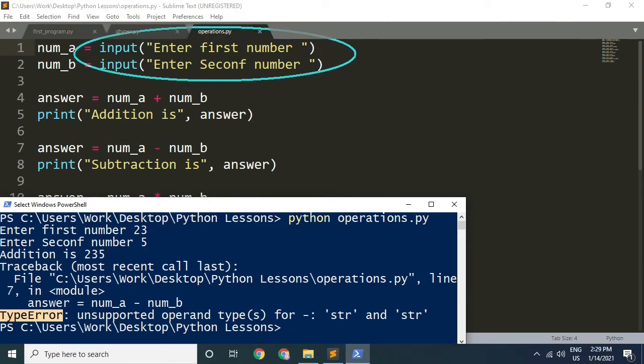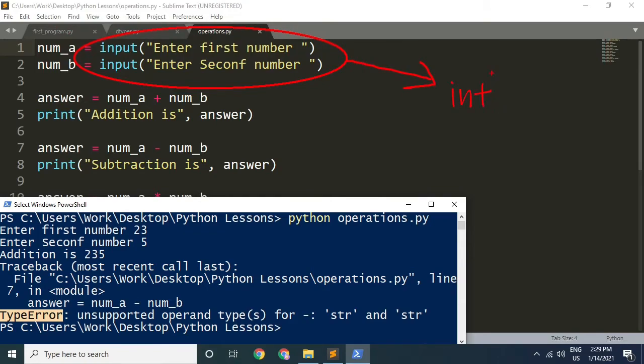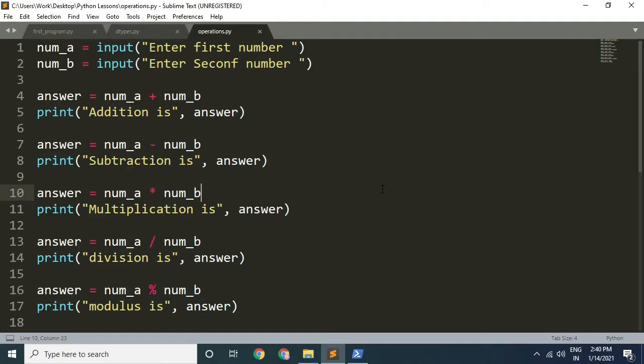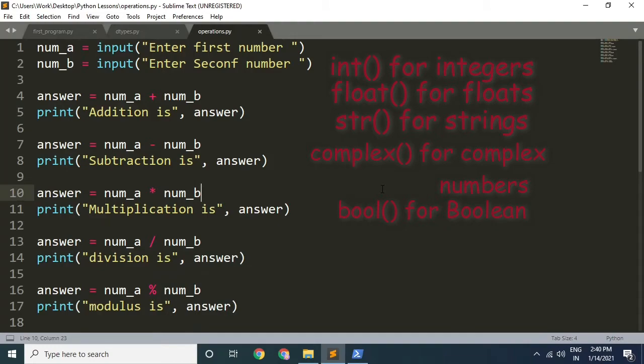So to solve this error, we will have to convert this string returned by the input function to an integer. Then the rest of our code will work just fine. So now let's look at data type conversion. Data type conversion is pretty straightforward. In Python, you have one function for each type: int for integer, float for floating point, str for string, complex for complex numbers, and bool for boolean values. All you have to do is use this function and pass a variable for converting.